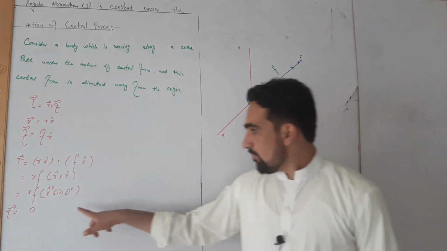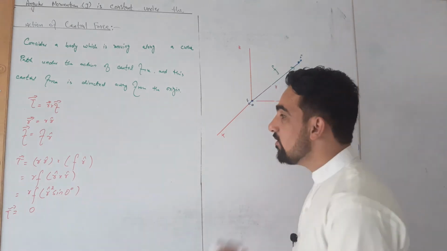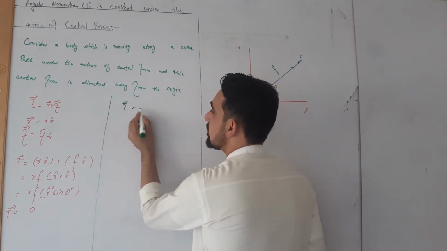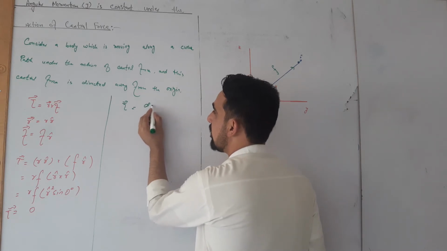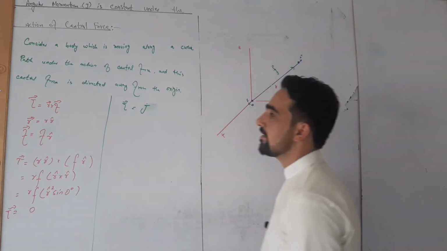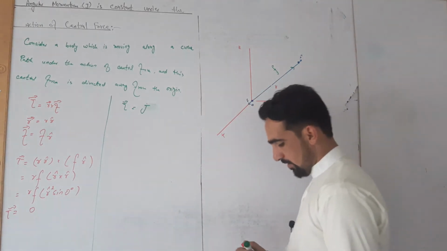So the torque acting on the system is 0, but we know that tau is defined as the rate of change of angular momentum, tau is equal to J dot. That is, torque is the rate of change of angular momentum.